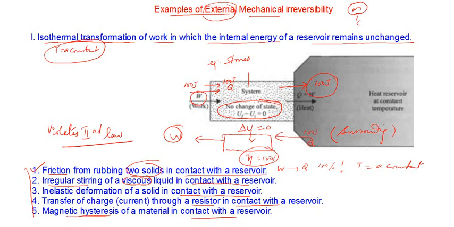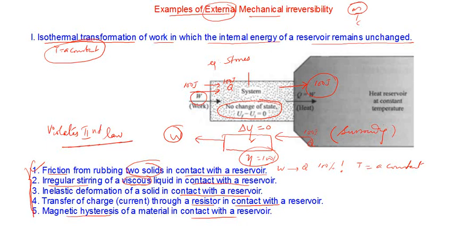And hence we can say that in all these examples, the process can happen one way, but for the system and the local surrounding to be left with no change, the reverse should happen. The reverse happening would be a direct violation of the second law of thermodynamics.